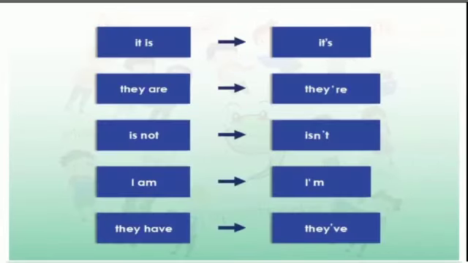Contractions take a couple of words and form them into one word. For example, it is, it's; they are, they're; is not, isn't; I am, I'm; they have, they've. In all these examples, we have made contractions by using an apostrophe to replace one of the letters.